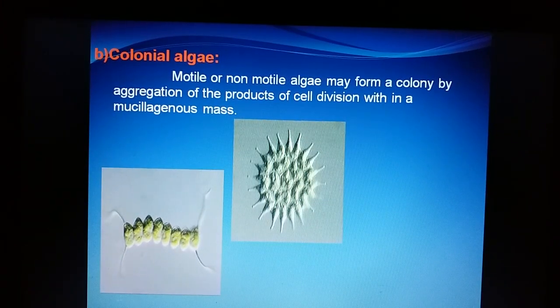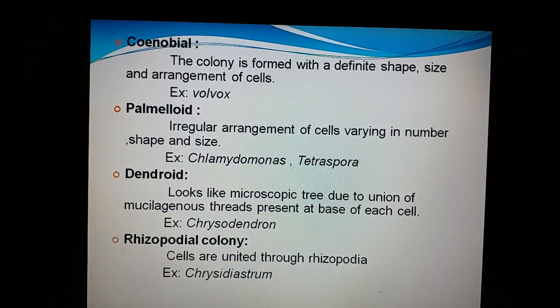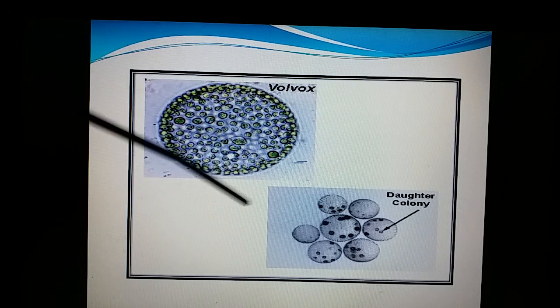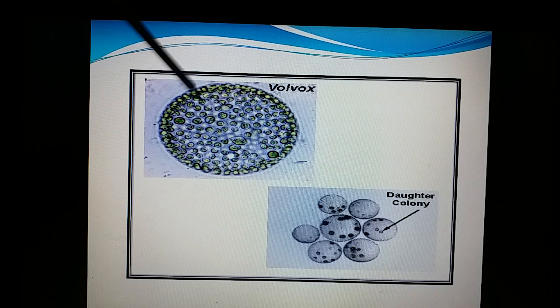These are colonial forms, which means a number of cells aggregate to form and behave as one body-like structure, and this is called a colony. The colony can be of different types, maybe coenobial. Coenobium means a fixed number of cells present in the colony, and the best example for that is Volvox. If it is irregular in number, it is like Chlamydomonas members, and maybe tree-like in the case of dendroid, and maybe of different shapes, called rhizopodial colony. Here we are watching Volvox, a number of Chlamydomonas-like cells forming one body-like structure. This is Volvox, a motile colony. Similarly, we have non-motile colonies also, like Hydrodictyon.